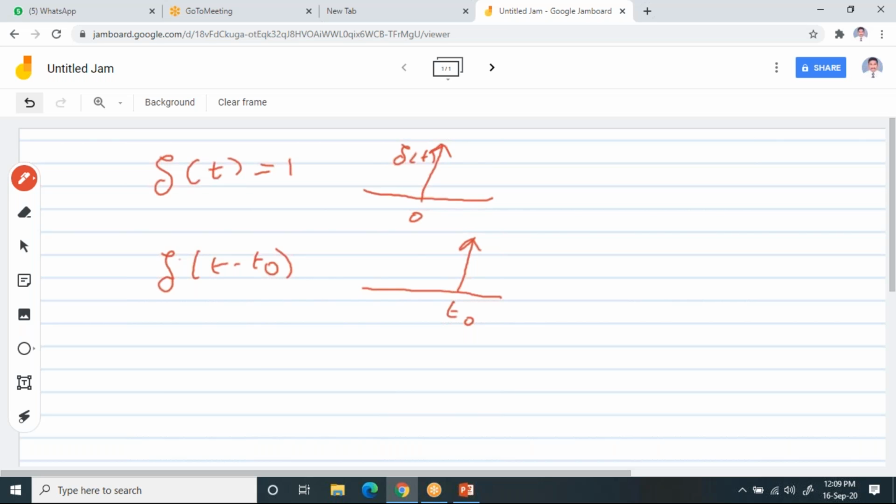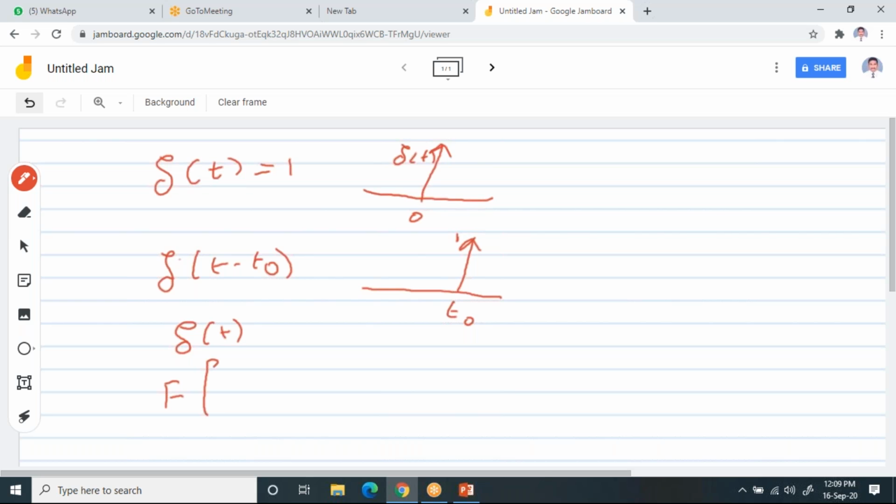And what is the amplitude of this one? The amplitude of this impulse is 1. That's what the impulse function is. Now he has asked us to find the Fourier transform of this. So your function is del of t. Now I want to find the Fourier transform of this.